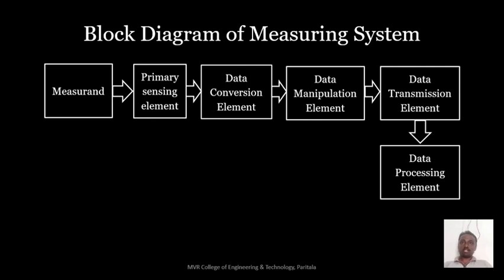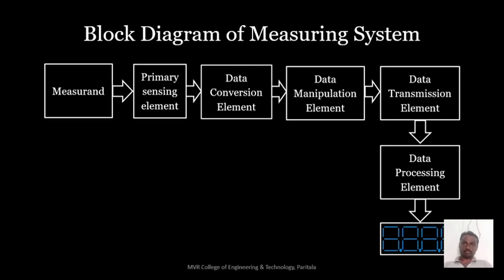So what can the data processing element do? It removes the carrier signal from the data manipulation element signal. After that, it passes the signal to the display. So now the display can show the value that was measured by the measurement.